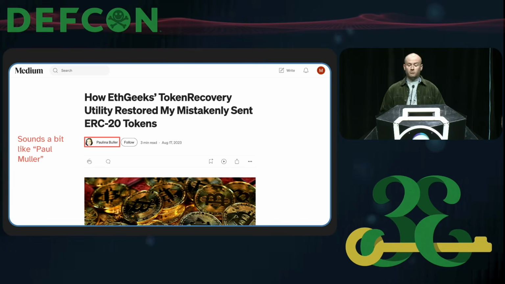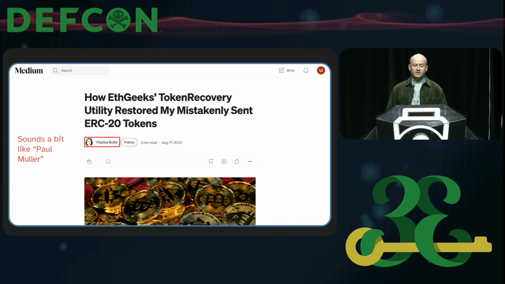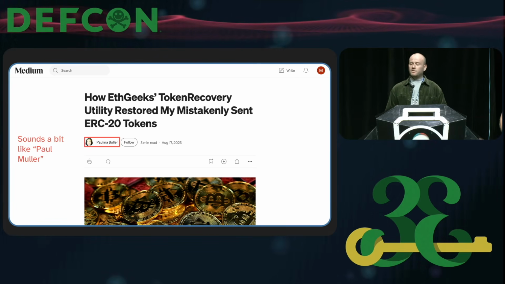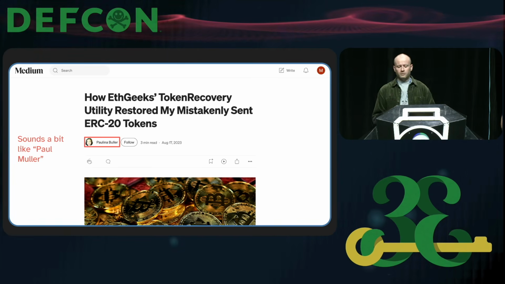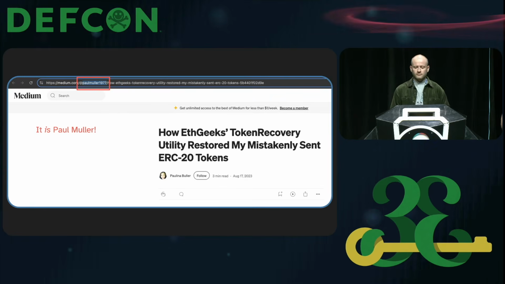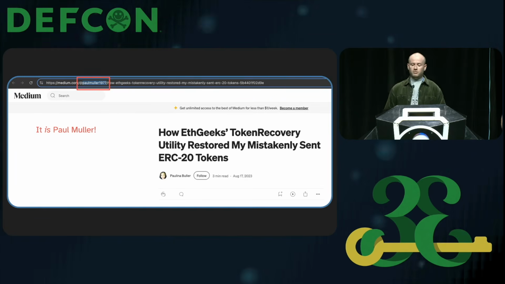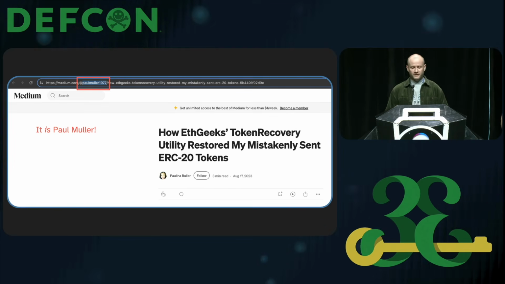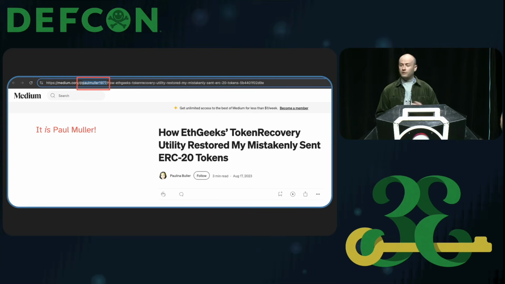Well, searching for mentions of token recovery across the internet led us to this Medium blog published in August 2023. Now, the author of this blog is Paulina Buller, which of course sounds very similar to Paul Muir, the pseudonym that we've seen several times already. Well, it turns out that this is indeed Paul Muir, as can be seen by the Medium username in the article's URL. And this, of course, is further confirmation of MUT1244's connection to this project, and it demonstrates their keen interest in cryptocurrency, blockchain, or Web3 projects.